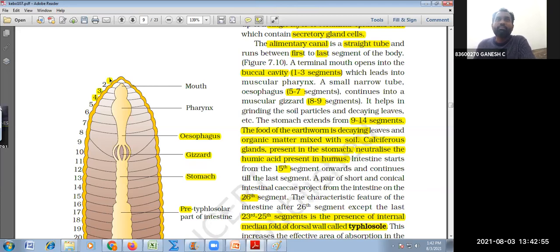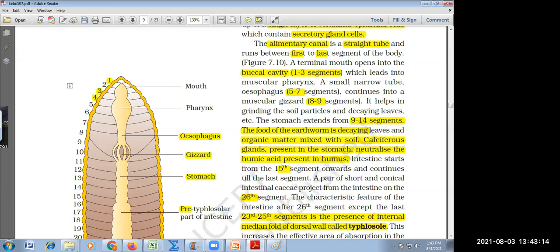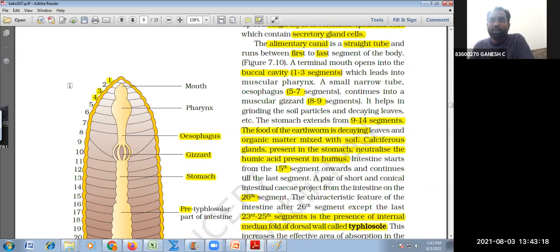Okay, 1 is mouth, 1, 2, 3 is buccal cavity, 4 is pharynx. You can write this down in the textbook. 1 mouth, 1, 2, 3 buccal cavity, 4 pharynx, 5, 6, 7 esophagus, 8, 9 gizzard, 9 to 14 stomach.